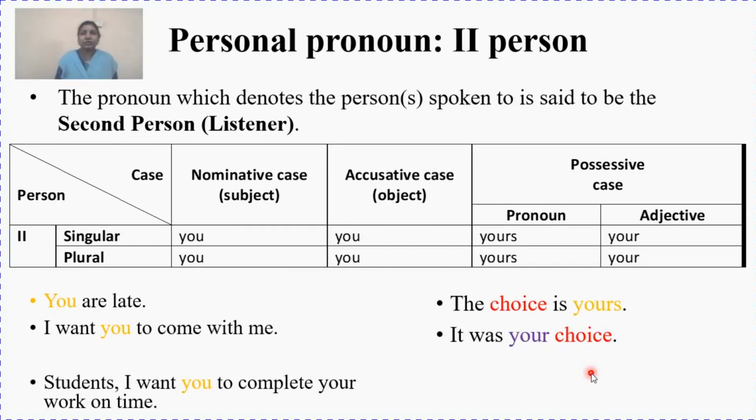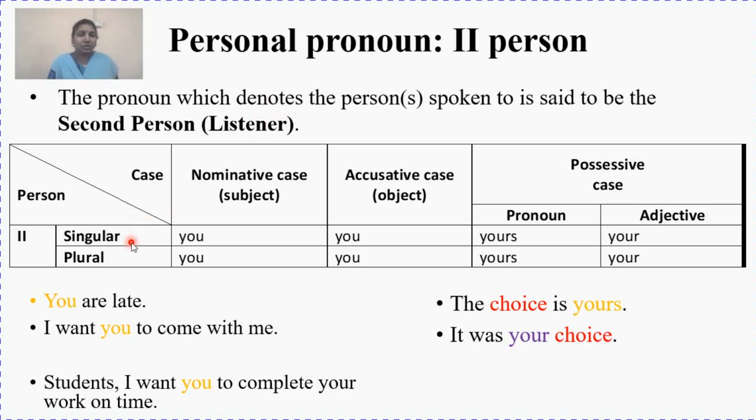Next is your second person. The second person is the person whom we speak to, the listener. We speak to someone who is there to listen to you. Hence the second person is known as the listener. And who is the second person? The pronoun which denotes the person or persons spoken to. So that is the listener, or the second person.